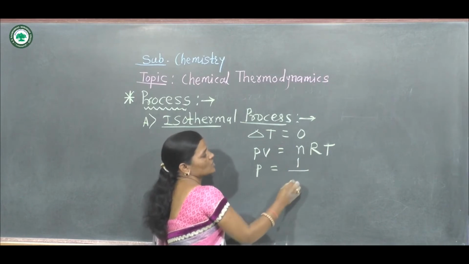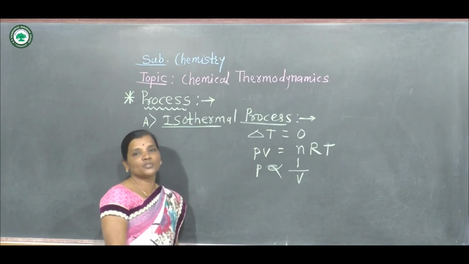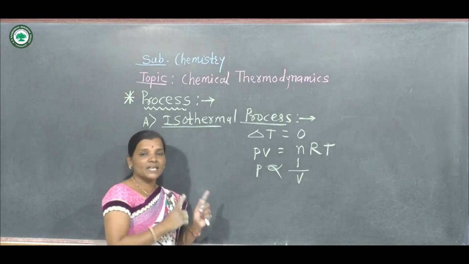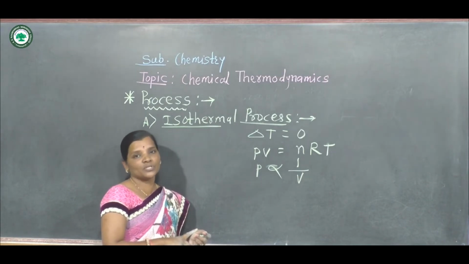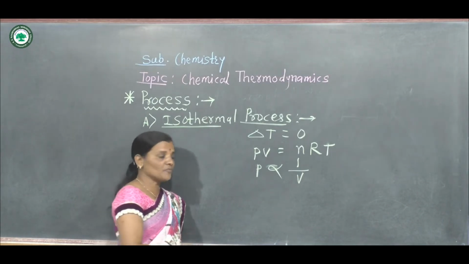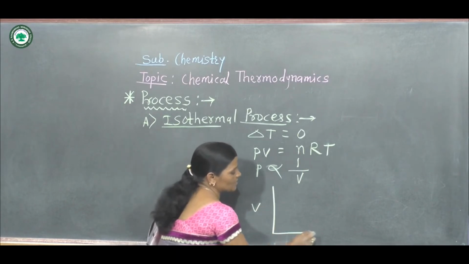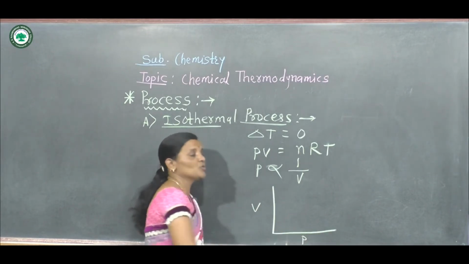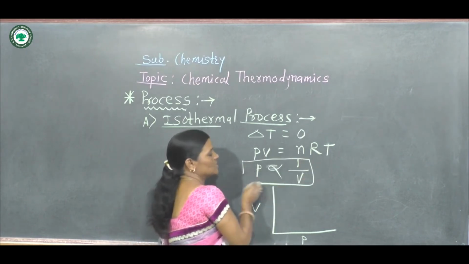So pressure is proportional to 1 upon V. That means in isothermal process, pressure is inversely proportional to volume. And so if we consider the plot of volume versus pressure, what does this equation indicate?